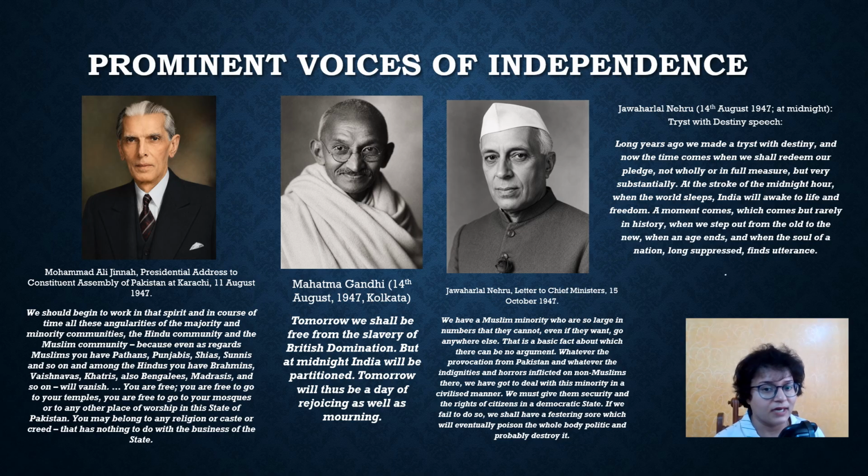Let's see what Mahatma Gandhi had to say. On 14th August 1947, he was in Kolkata. He was trying to subdue the communal riots which were going on there. He said, tomorrow we shall be free from the slavery of British domination, but at midnight India will be partitioned. Tomorrow will thus be a day of rejoicing as well as mourning. He was really sad, as you can see.